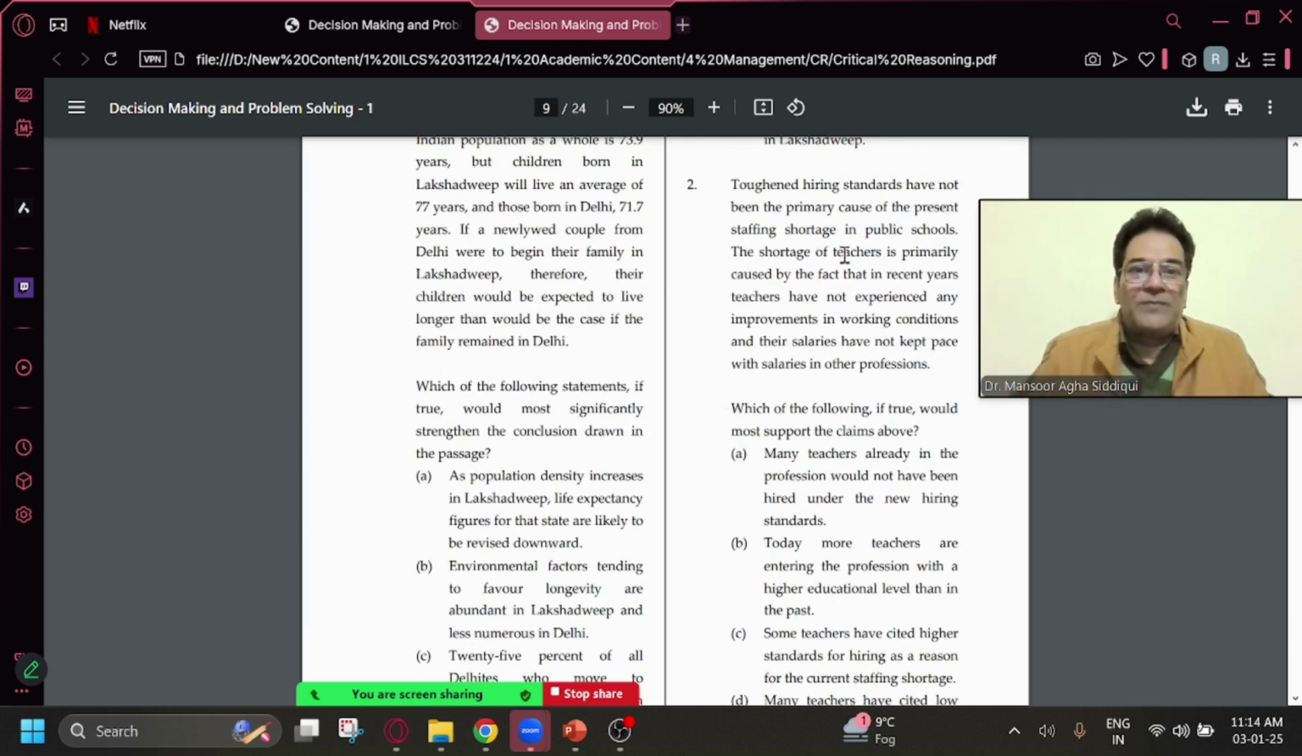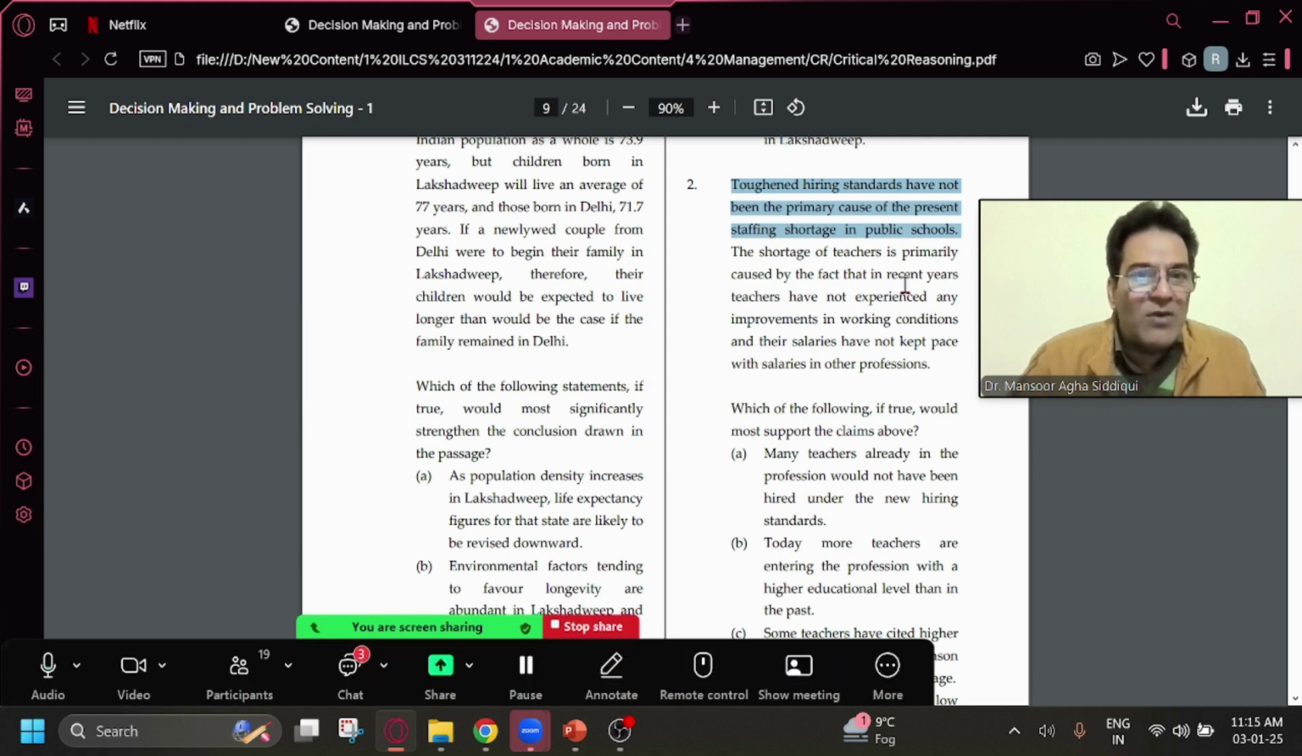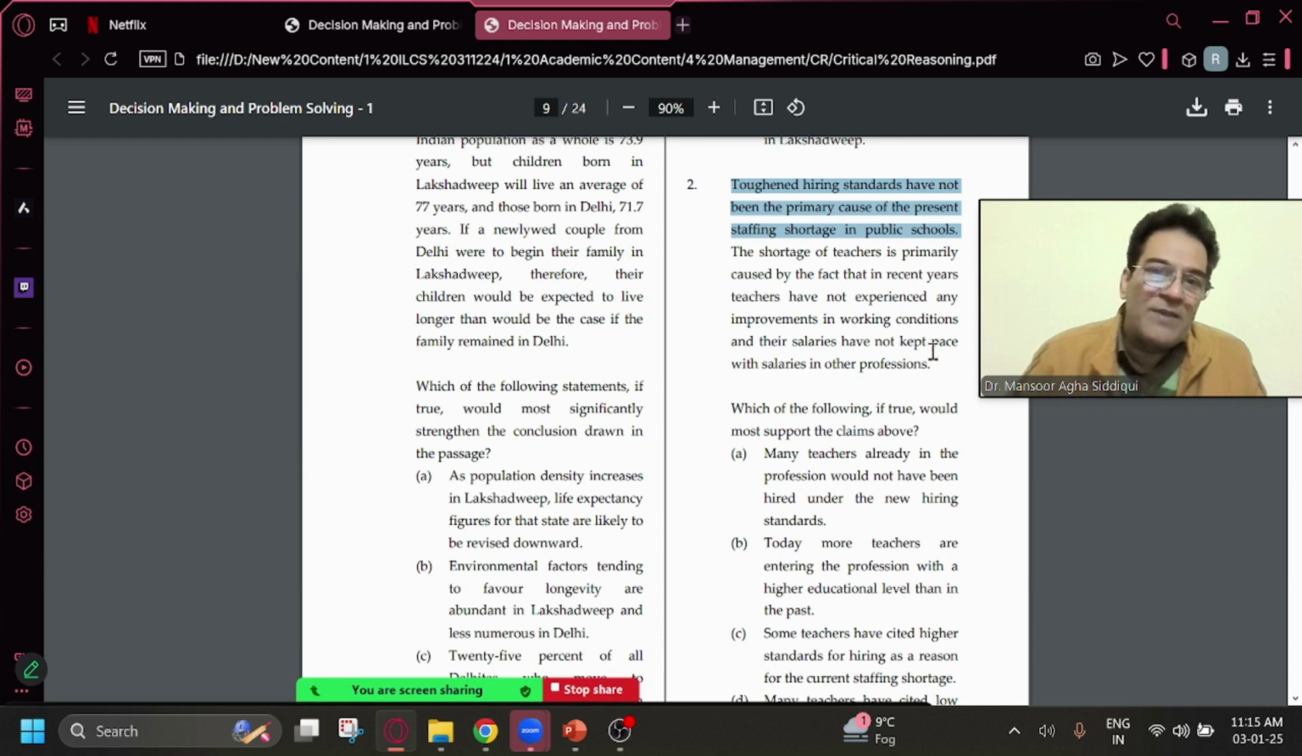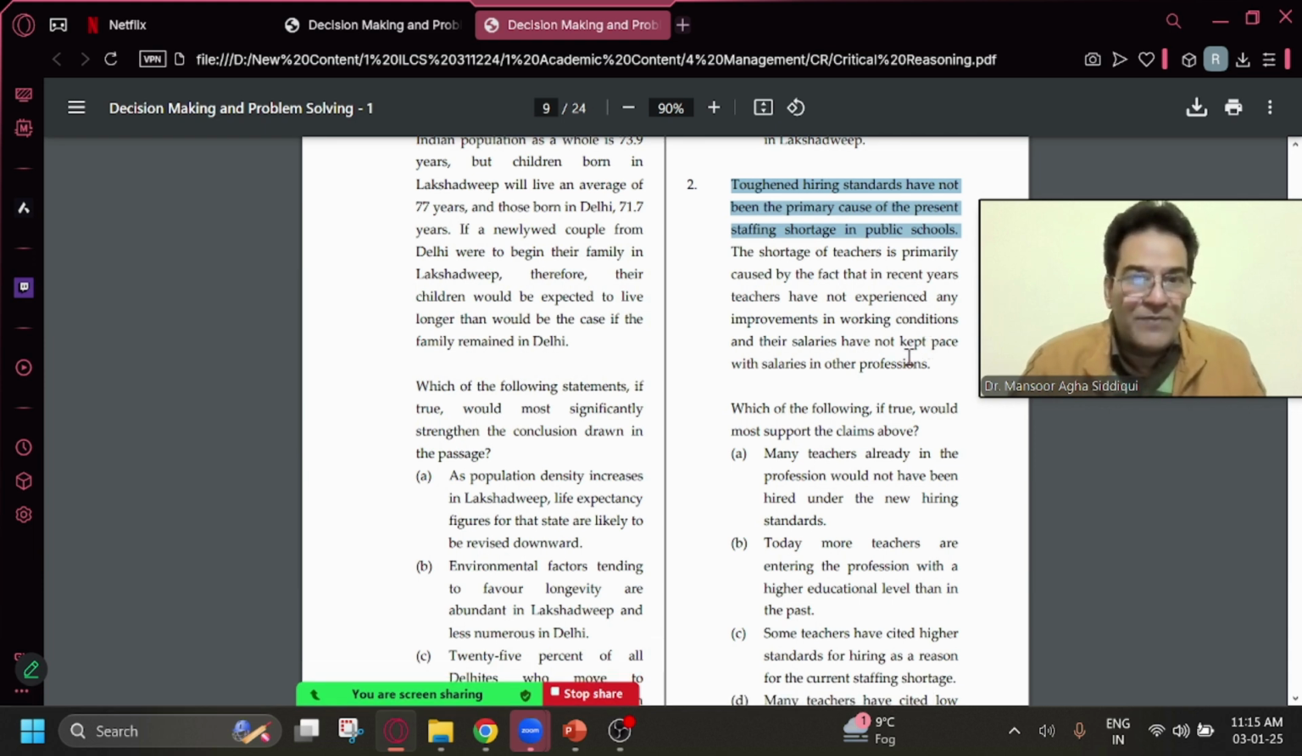If I come to the second question, it says toughened hiring. When I look at this question, the word support in the question's language says it's a strengthening question. This is a key word for strengthening questions. So when I read this paragraph on top, the conclusion is this first sentence: toughened hiring standards are not the reason for the staffing problem or less staff in public schools. The reason given is that the shortage of teachers is primarily because teachers have not experienced any improvement in working conditions and their salaries have not been good compared to other professions.